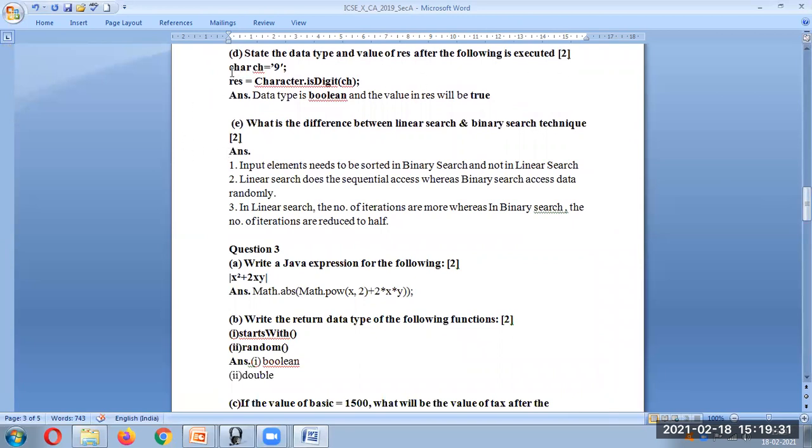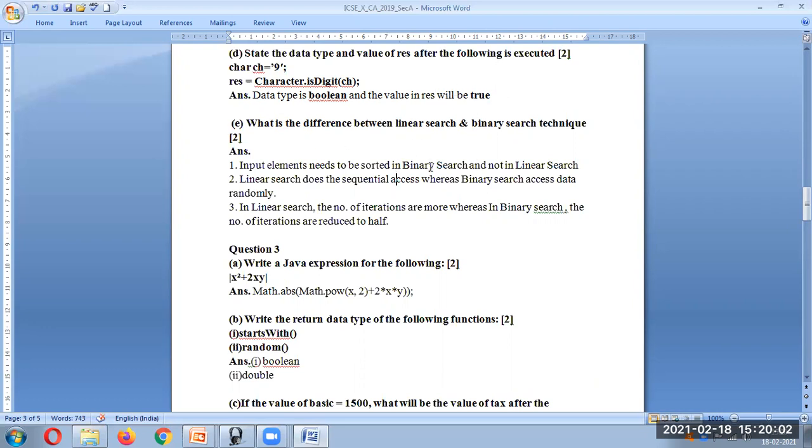State the data type and values of result after the following is executed. Now here, as you can see, char ch is equal to 9. Result is equal to Character.isDigit(ch). Result is going to have a boolean data type because this is just checking the value. In this case, it's a digit, so definitely it will give you a true value. So the expected answer is: data type is boolean and value of result is true.